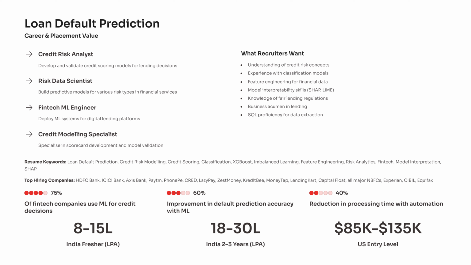And salaries can start around 8 to 15 lakhs for freshers in India and rise to 18 to 30 lakhs with a couple of years of experience. US entry-level roles often range from $85,000 to $135,000, making this a global opportunity. With most fintech companies already using ML for credit decisions, the demand keeps growing, and projects like this prove you can solve real business problems. Start building this today and put it on GitHub.